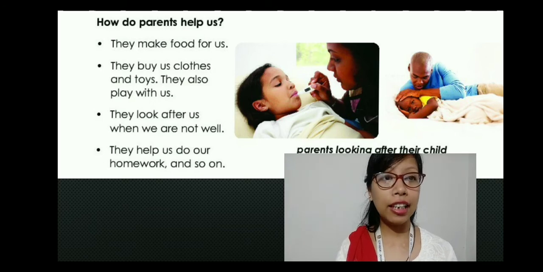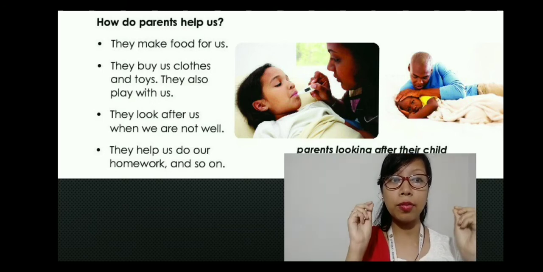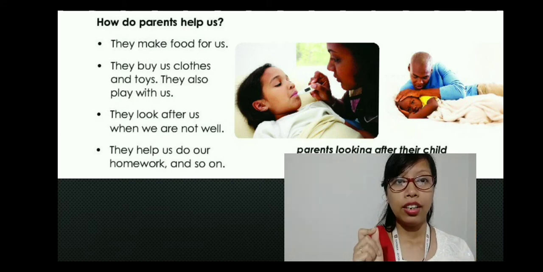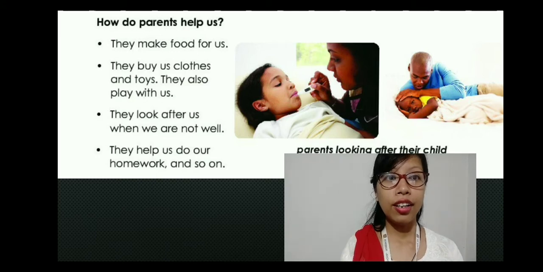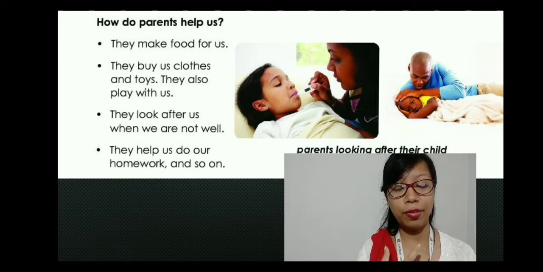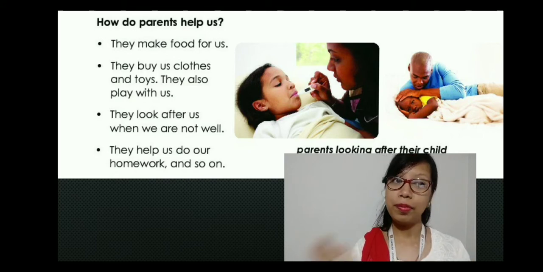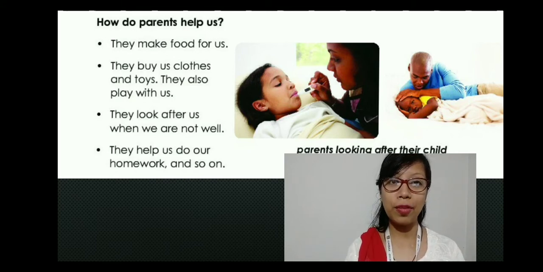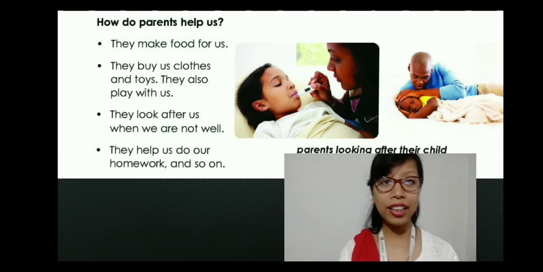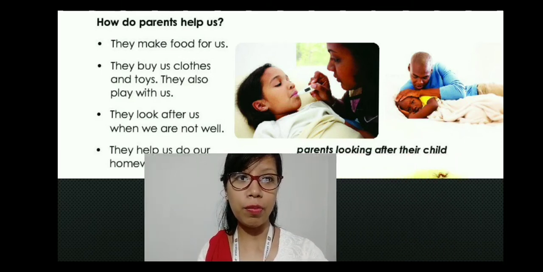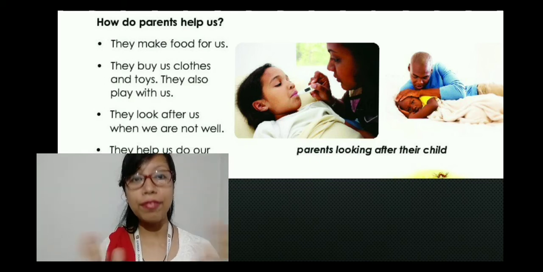And when we are sick, when we have fever, when we are not well, what happens? Our parents are the most important people, because they take care of us, and even they get worried when we are sick or ill. And also this is the time when your parents help you a lot doing the homework, right? So these are some of the things that our parents do or help us with as family members.